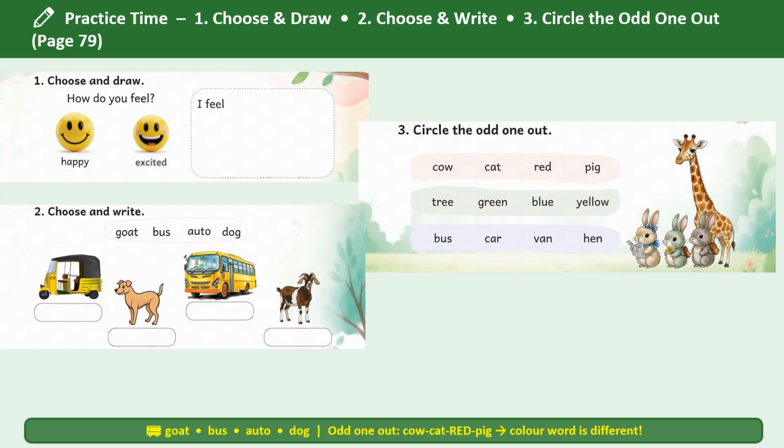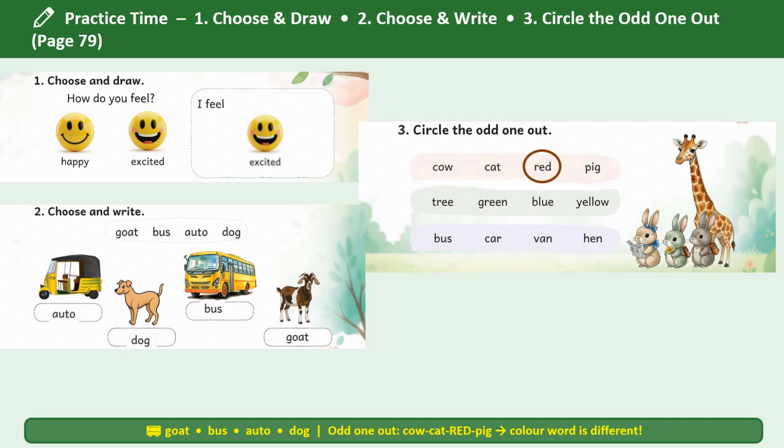So here we have practice time. Choose and draw. Choose and write. So we have to choose and draw. How do you feel? We have chosen I feel excited. You can choose happy too. Next, choose and write goat, bus, auto, dog. Circle the odd one out.